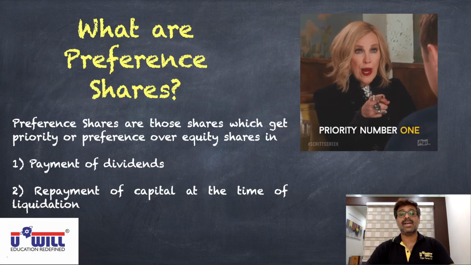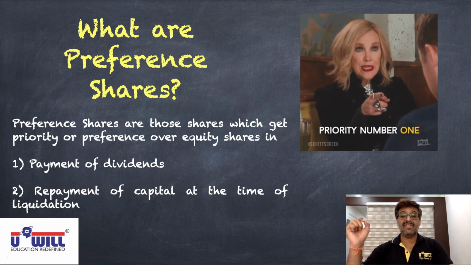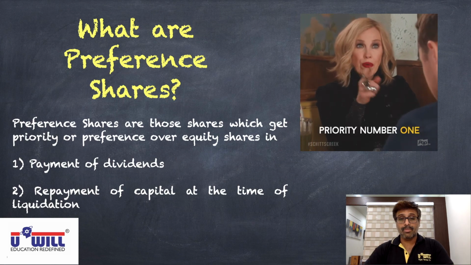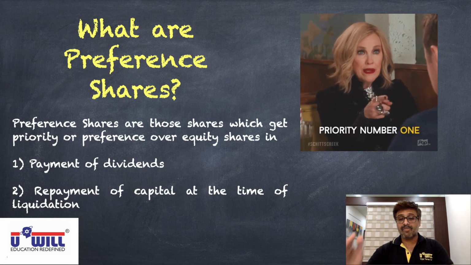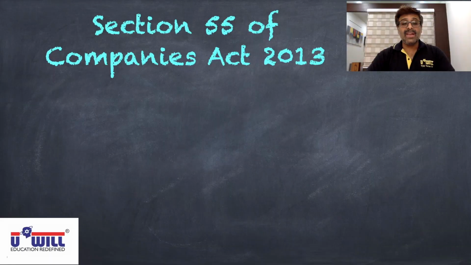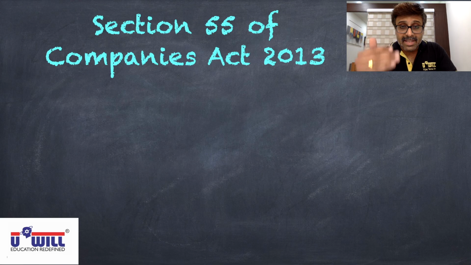Now we come to this chapter, redemption of preference shares. Give that heading in your notebook. Redemption of preference shares. Very first, redemption of preference shares is covered under which section of Companies Act 2013? Now we are all studying the new Companies Act, which is 2013. Earlier it was 1956. Now we are going to study everything as per Companies Act 2013. So in this Companies Act, redemption of preference shares is covered under which provisions? Section 55. Give this heading in your notebooks.